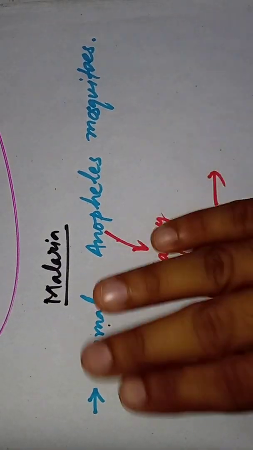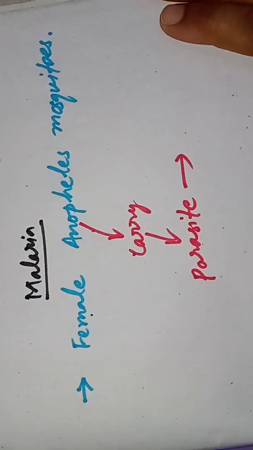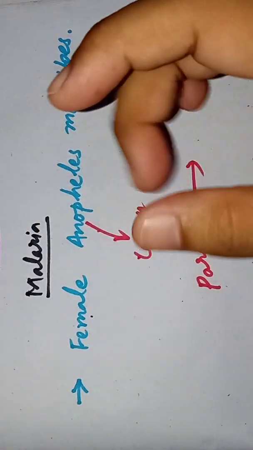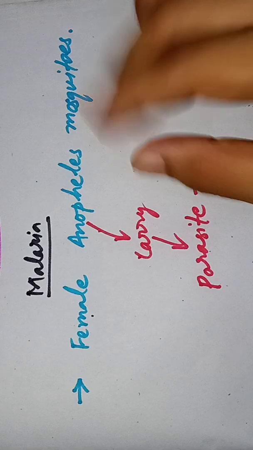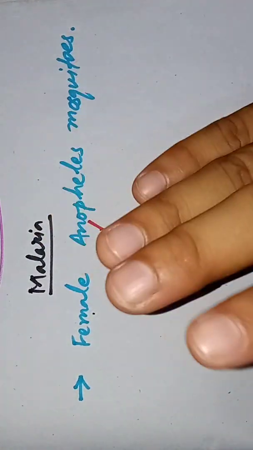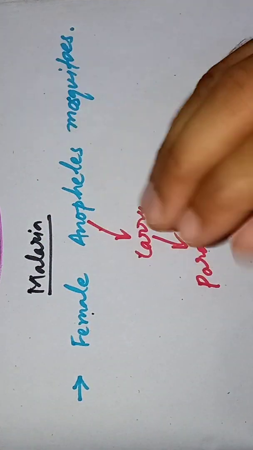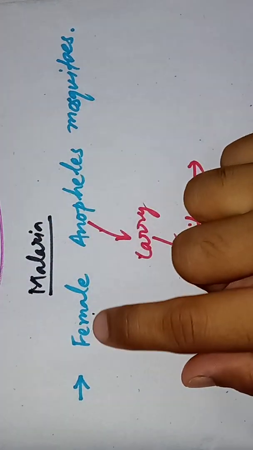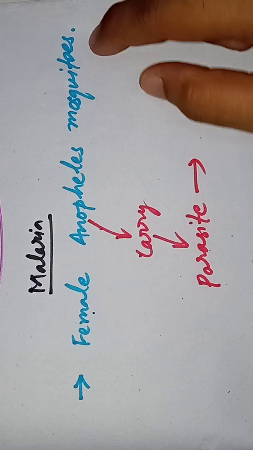Okay, my dear students, let us try to understand the first disease in the list, that is malaria. Malaria is an epidemic. It has killed thousands and lakhs of people in our country and in other countries as well. Malaria is caused by female Anopheles mosquitoes.